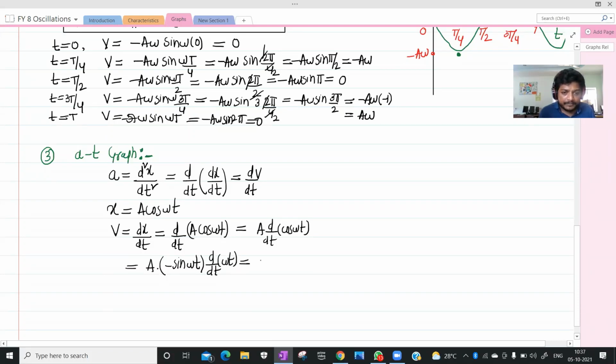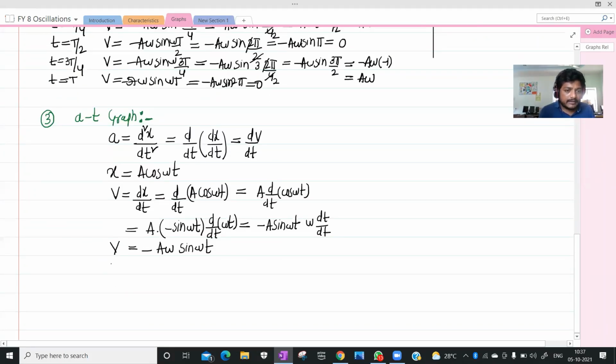So minus a sin omega t, and d by dt of omega t means taking omega outside, d theta by dt. Finally, you are left with minus a omega sin omega t.